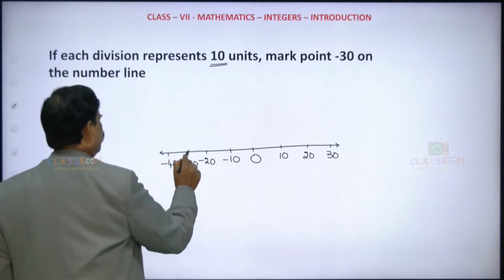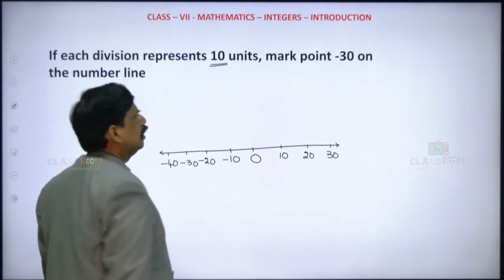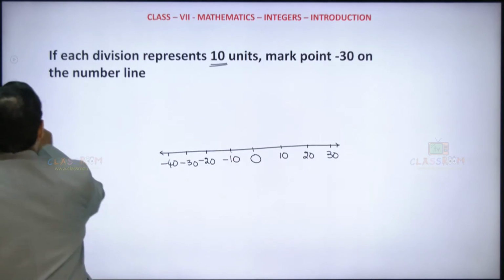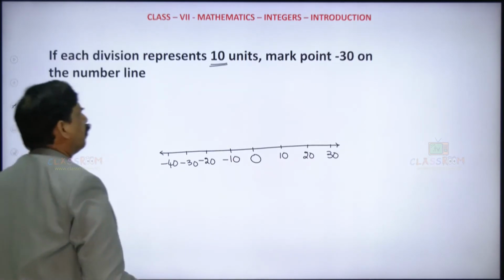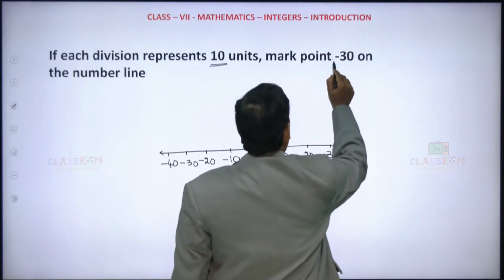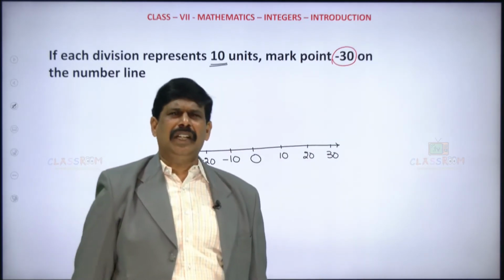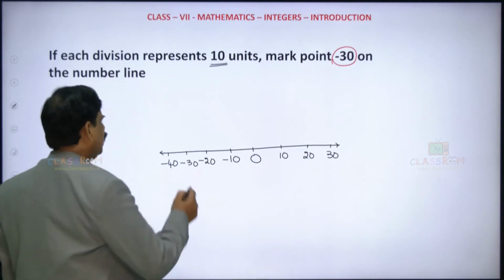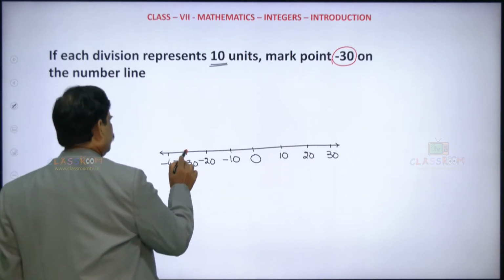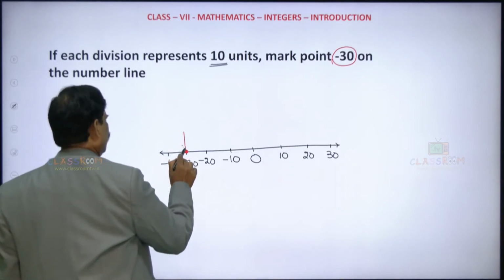Each division is 10, 10, 10 units. Now he is asking us to represent minus 30. So this is minus 30. Clear?